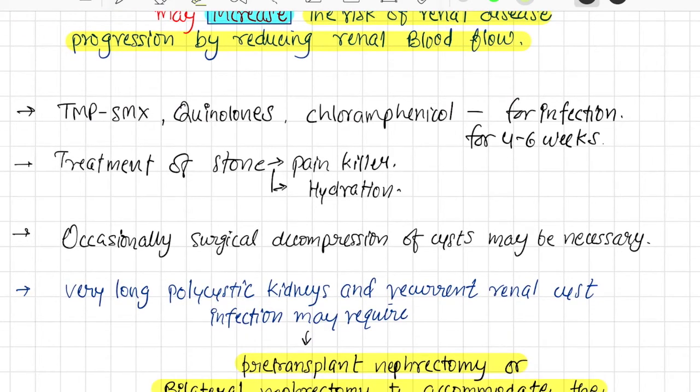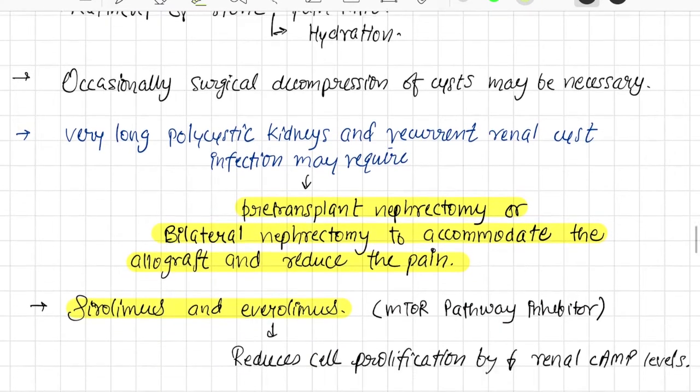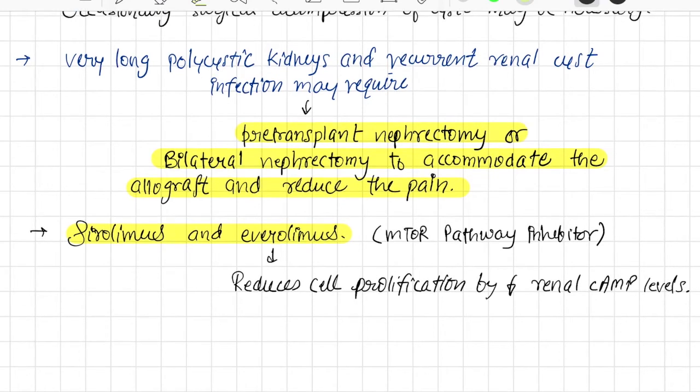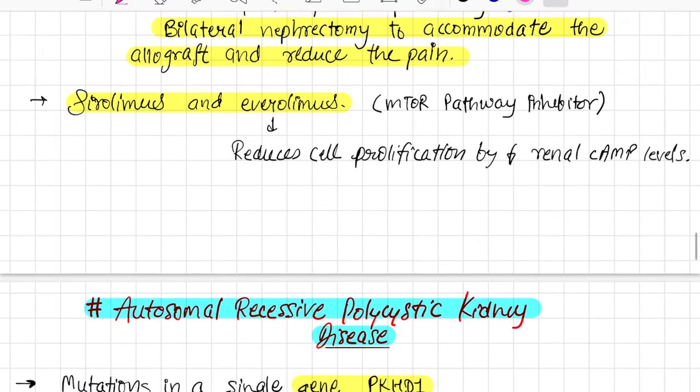Other than that, we can give trimethoprim-sulfamethoxazole, quinolones, chloramphenicol for infections, treatment of stone, painkillers, hydration, occasionally surgical decompression of the cyst. Alright. Very large polycystic kidneys and recurrent renal cyst infection may require pre-transplant nephrectomy or bilateral nephrectomy to accommodate the allograft and reduce the pain. Very important. Take note of the name of the surgery. This is often asked in the exam. Sirolimus and everolimus are mTOR pathway inhibitors, also used in polycystic kidney disease.